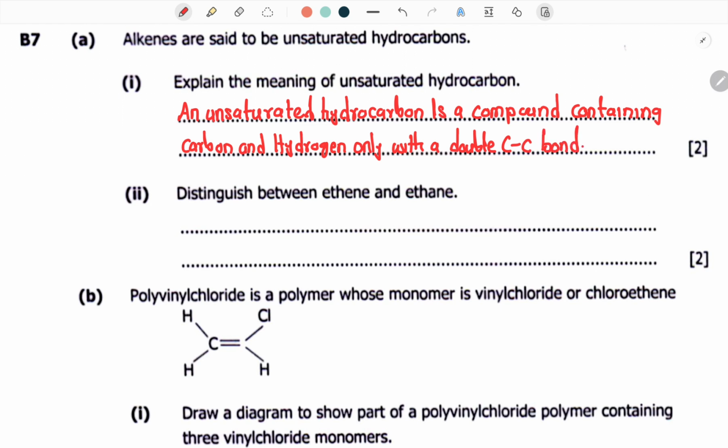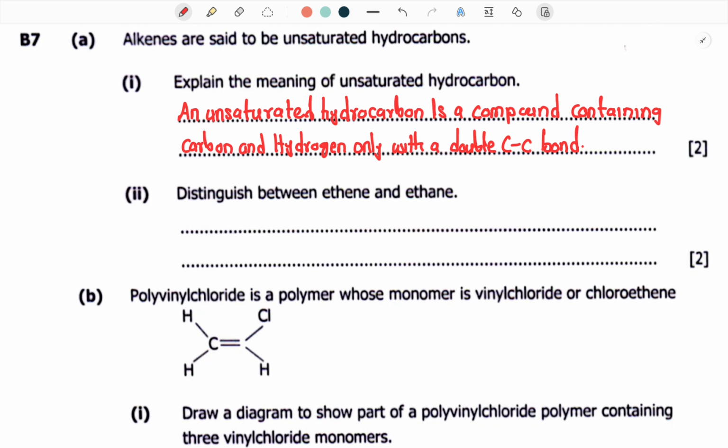So a very good example of such compounds are simply alkenes. The alkenes family usually have a double carbon to carbon bond, and that's what makes them to be unsaturated hydrocarbons. So in comparison with alkenes are actually saturated hydrocarbons because they have only a single carbon to carbon bond. Okay, so an unsaturated hydrocarbon is simply a compound containing hydrogen and carbon only with a double carbon to carbon